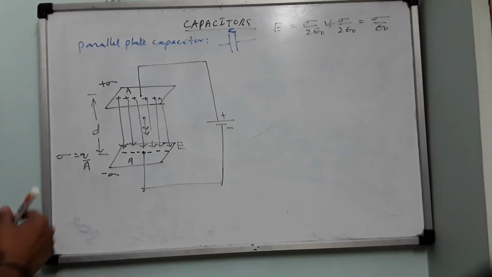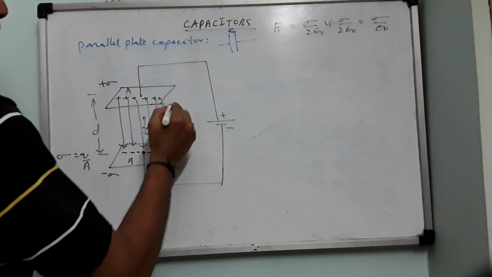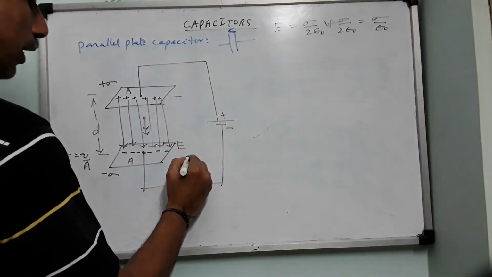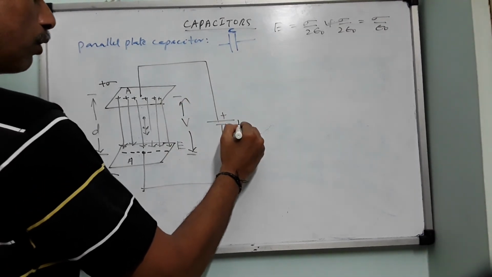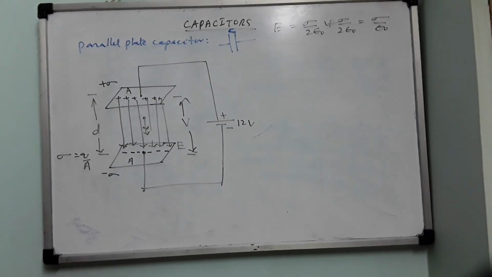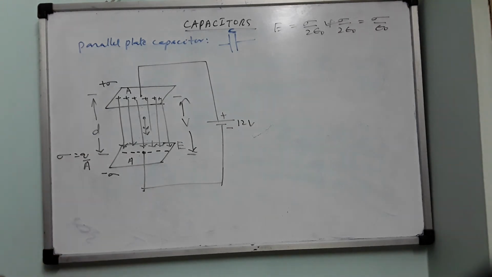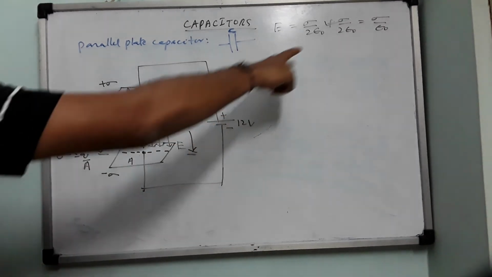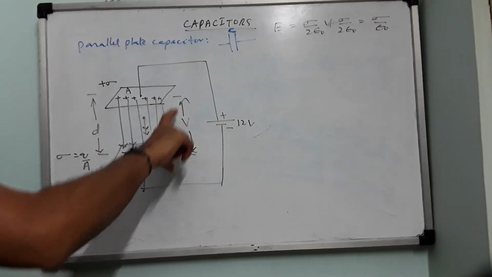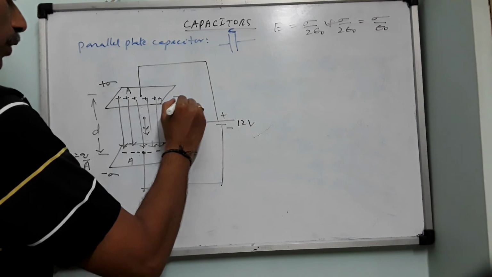Right. Now, this pulling of charges will continue until the capacitor combination attains the same potential difference as that of the battery. Suppose you have connected a 12 volt battery, the potential difference between the plates also must be 12 volt. Till that time, this induction of charges on the plate will continue. Am I clear? So, plates are separated by distance d. The electric field is uniform with a value sigma by epsilon naught. Now the plates have developed a potential difference, how much? V. So this is the potential difference V.